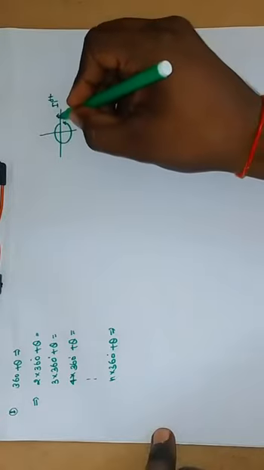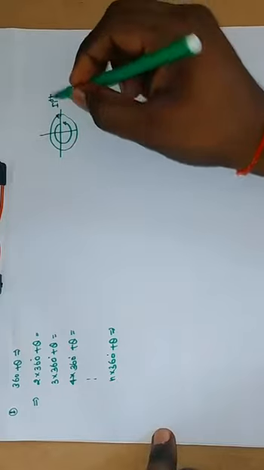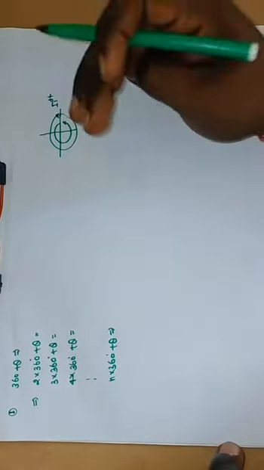When you rotate a second time, it also comes, and third and fourth also come. We know that all trigonometrical functions are positive in the first coordinate.